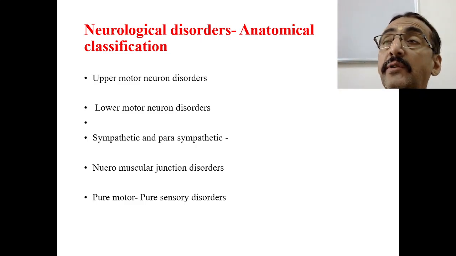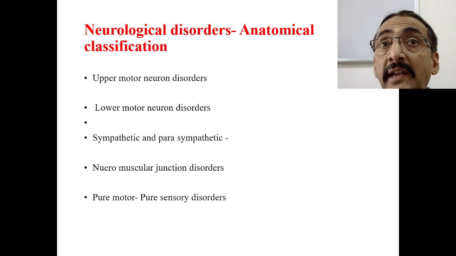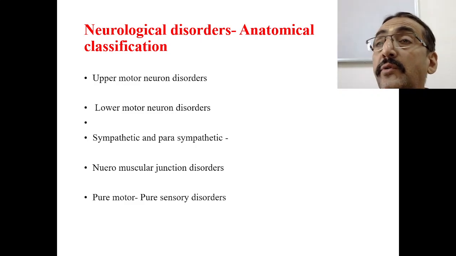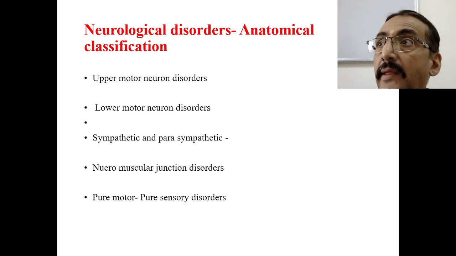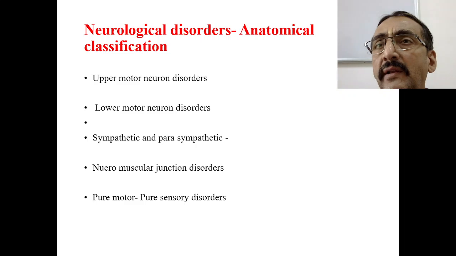If there is an upper motor neuron problem, that inhibitory effect over the lower motor neuron is lost, and the lower motor neuron starts functioning autonomously.